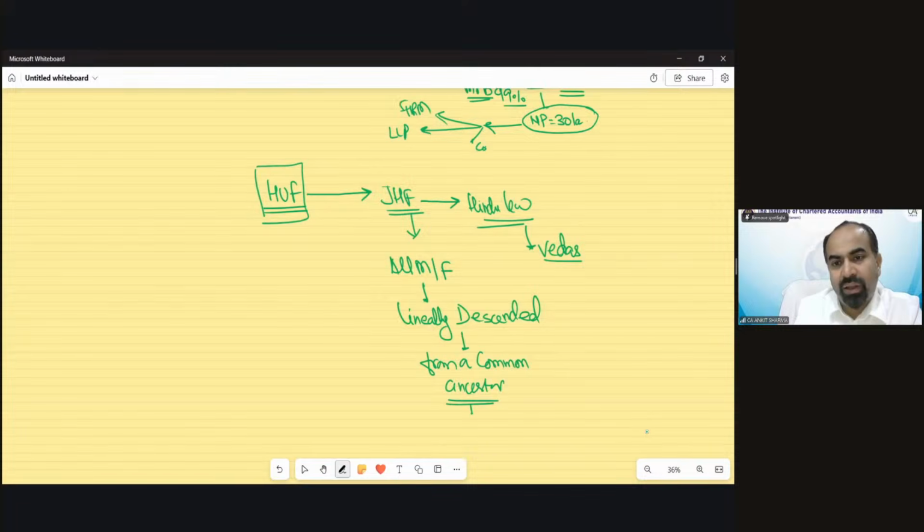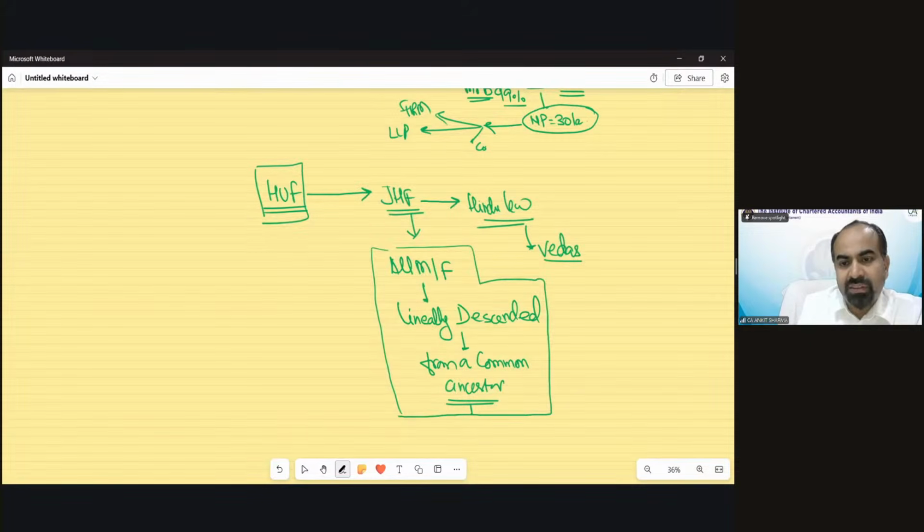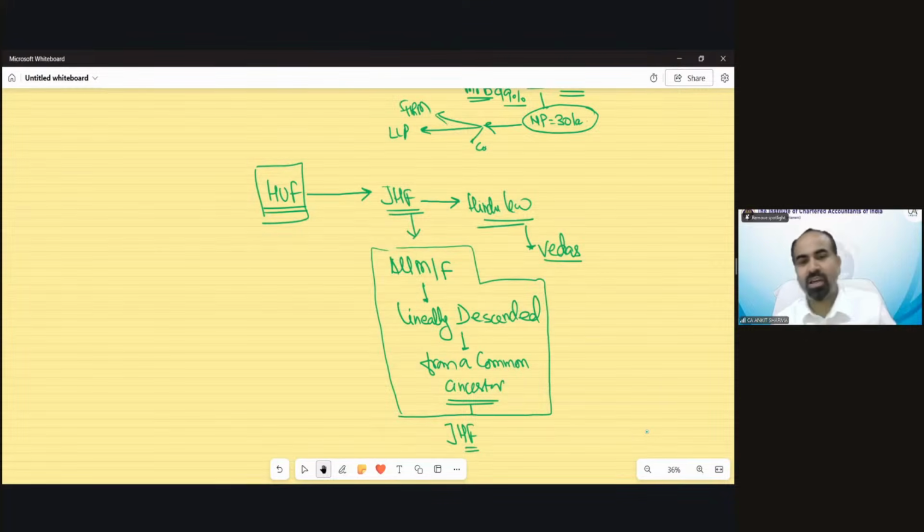If they reside together, all male and female lineally descended from a common ancestor, they would be called a joint Hindu family. In a simple way, you must have seen such Hindu families in Anupama, Kyunki Saas Bhi Kabhi Bahu Thi, in which all male and female reside in a single house and belong to a common ancestor. That is technically an example of a joint Hindu family. We are not discussing Hindu undivided family right now. That is slightly different from joint Hindu family. First we discuss joint Hindu family, then we will switch to Hindu undivided family.